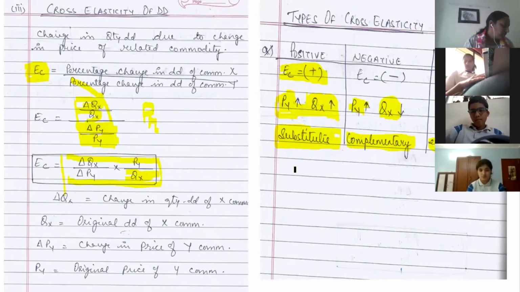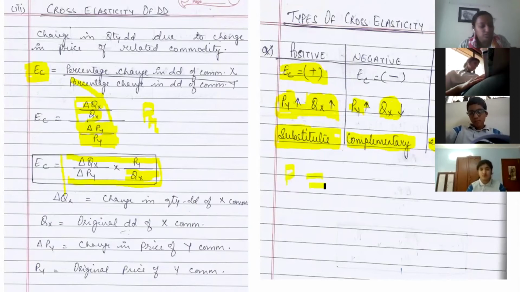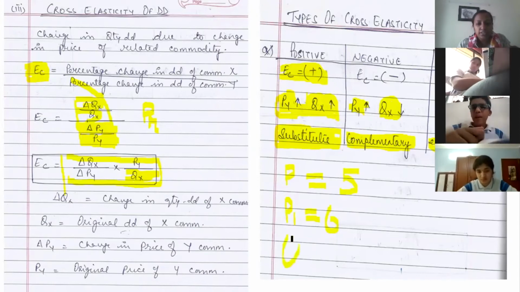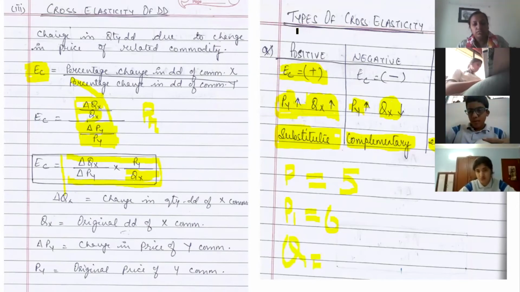So you are given price. We have been given two prices. Let's say your first price P is 5. Your P1 is 6. Quantity, you are given, is 8 units. Wait, I'll stop sharing and use the board.